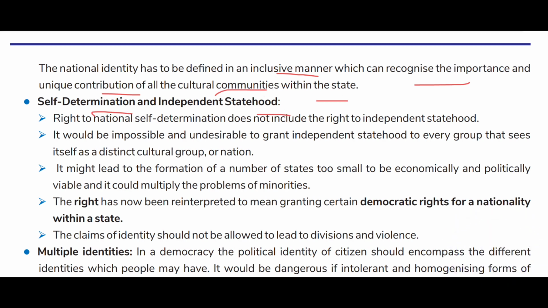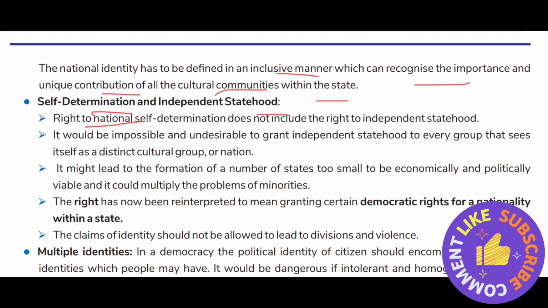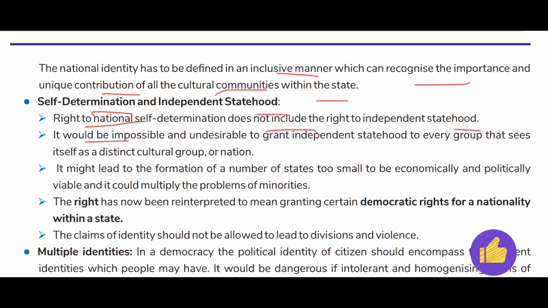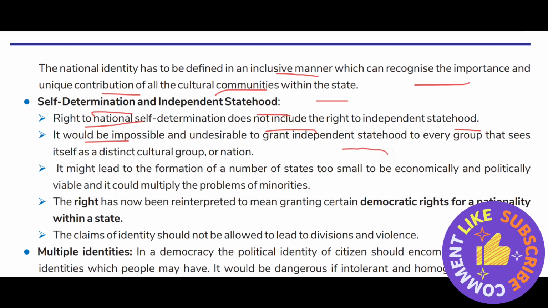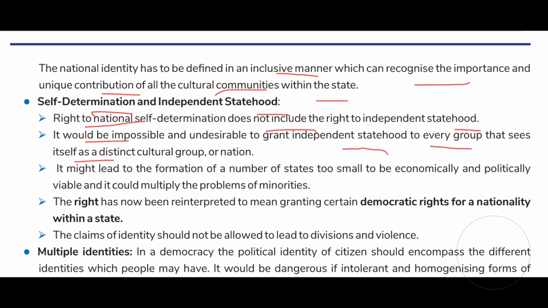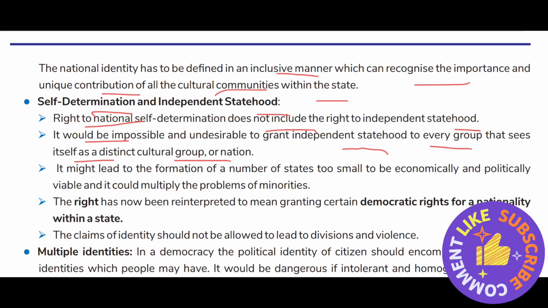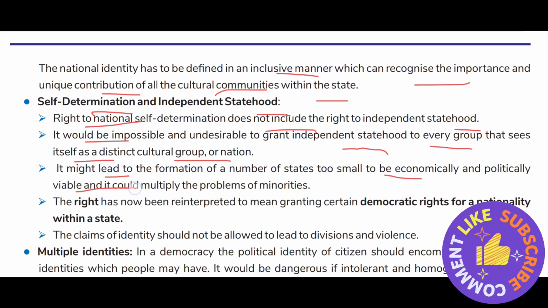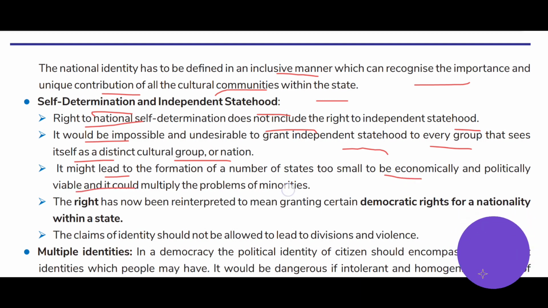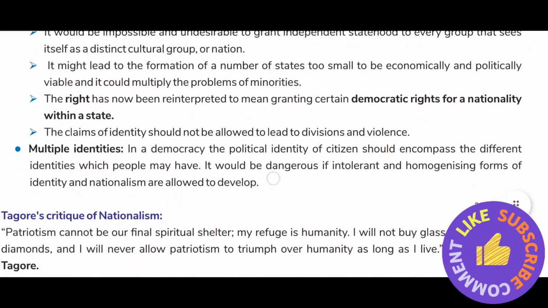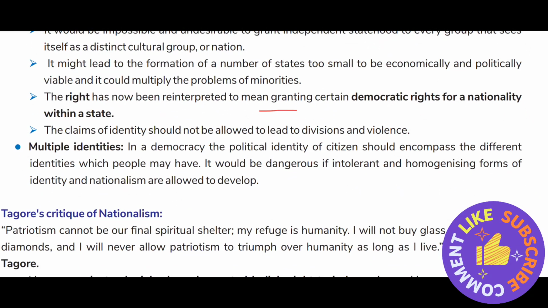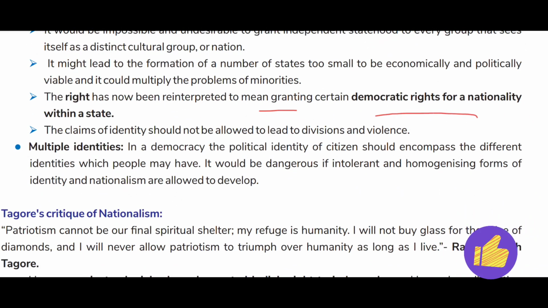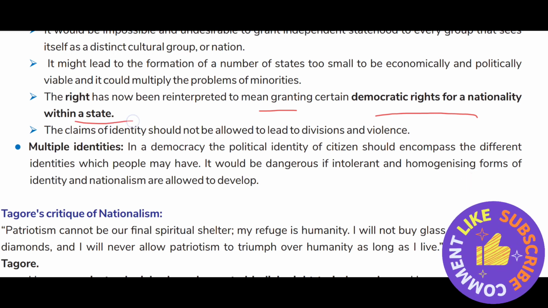Self-determination and independent statehood. The right to national self-determination does not include the right to independent statehood. It would be impossible and undesirable to grant independent statehood to every group that sees itself as a distinct cultural group or nation. It might lead to the formation of a number of states too small to be economically and politically viable, and it could multiply the problem of minorities. The right has now been reinterpreted to mean granting certain democratic rights for a nationality within a state.